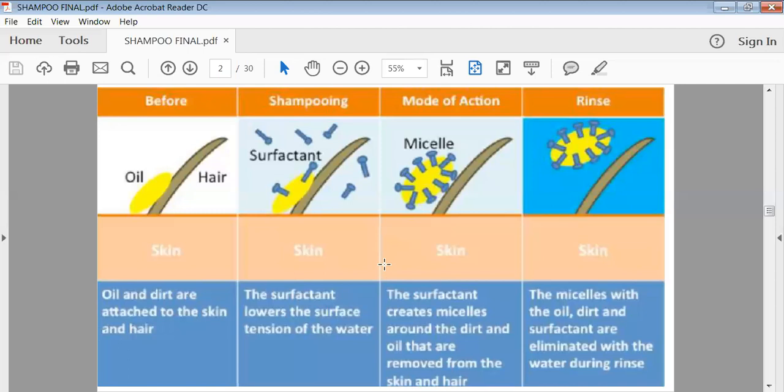the water. So when we are using the shampoo, it contains the surface acting agent, and everybody has the idea that a surface acting agent has good solubility in both water as well as the oil phase. So your surface acting agent acts on the oil phase, and it will try to solubilize that oil with your water, or it will try to lower the surface tension, and then that debris or that dirt will get easily removed from your hair shaft.